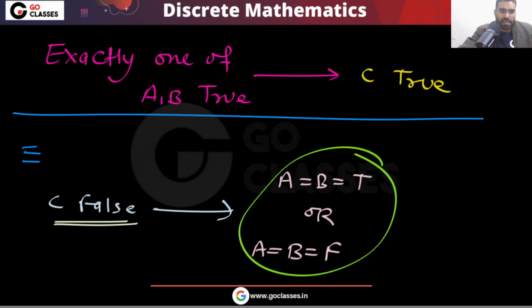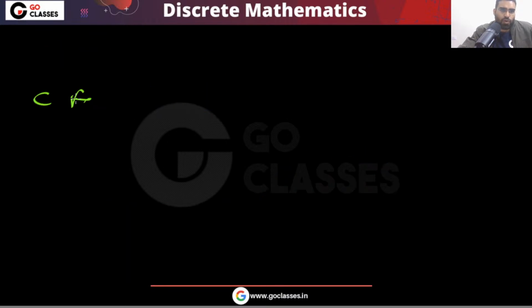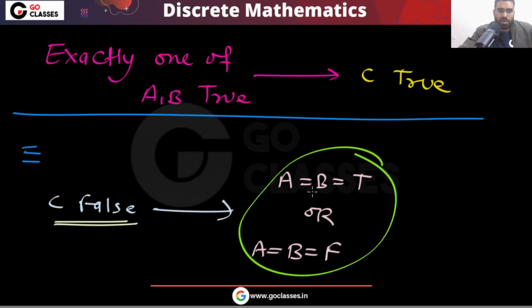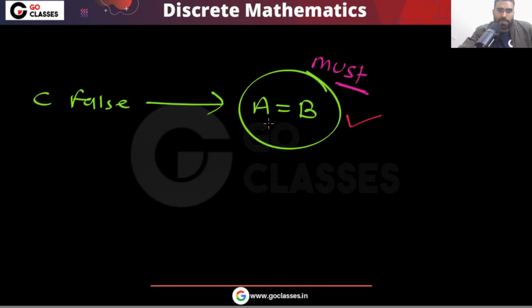So what I can say is that if C is false, then definitely A must be equal to B. This must happen. But the other options are not must. That is the reason. Okay, clear?